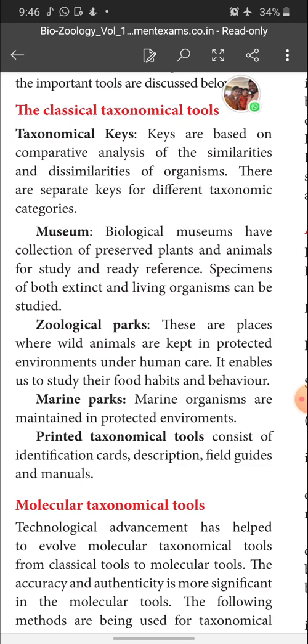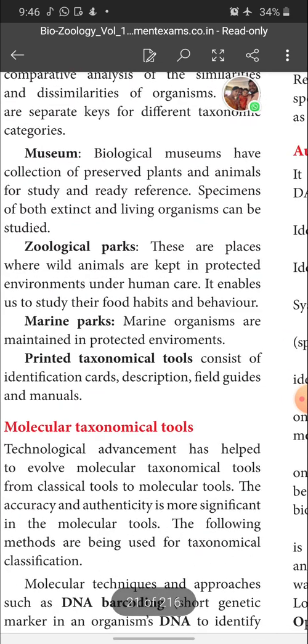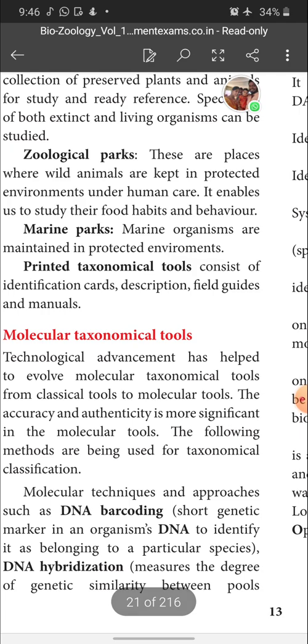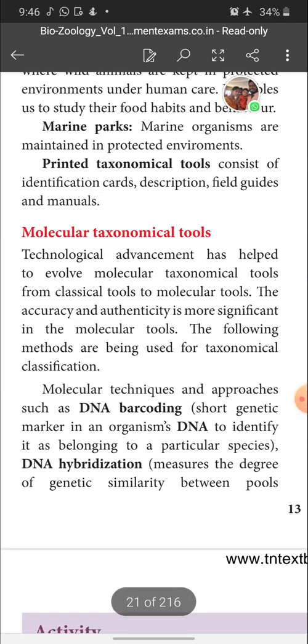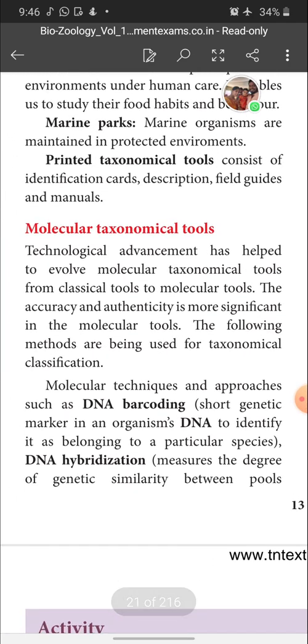Next are printed taxonomical tools. They consist of identification cards, descriptions, field guides and manuals. What is meant by printed taxonomical tools? About an animal, a photograph is printed on a card with a description, and field guides and manuals are also there. This is called printed taxonomical tools.